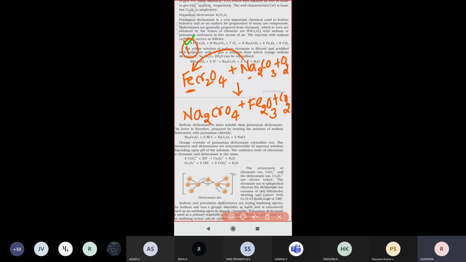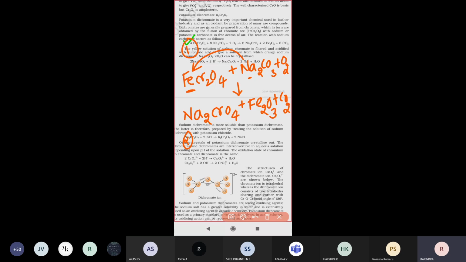So that is the first step. When chromite ore reacts with sodium carbonate and oxygen gas, it forms sodium chromate, iron oxide Fe2O3, and carbon dioxide gas. Now coming to the second step.